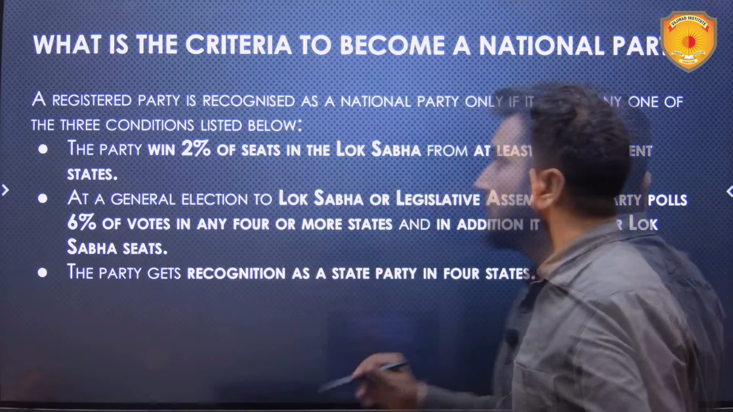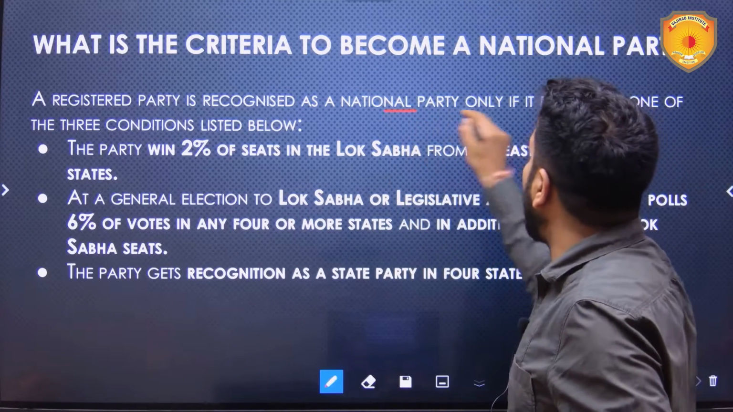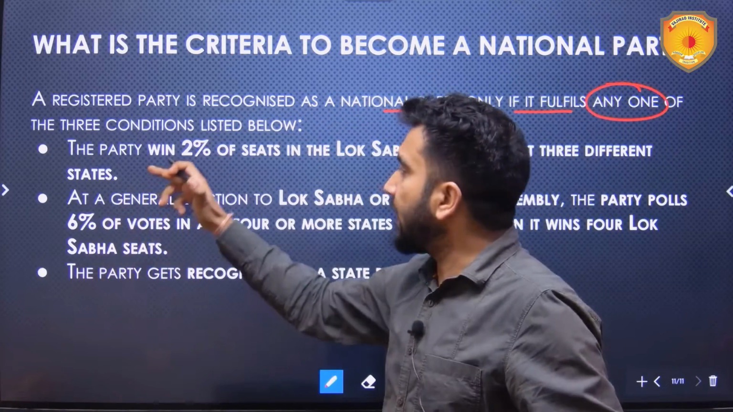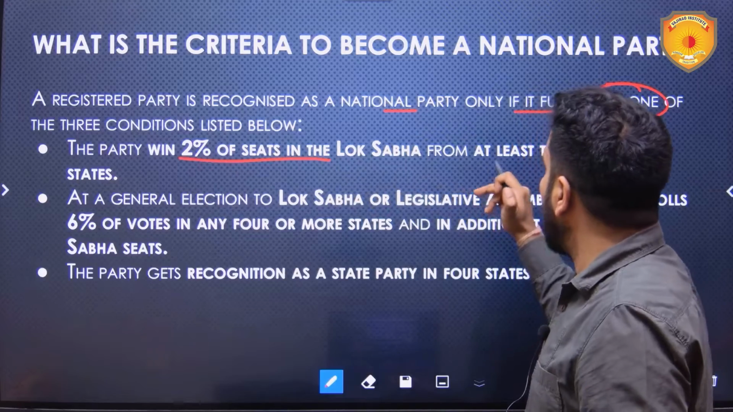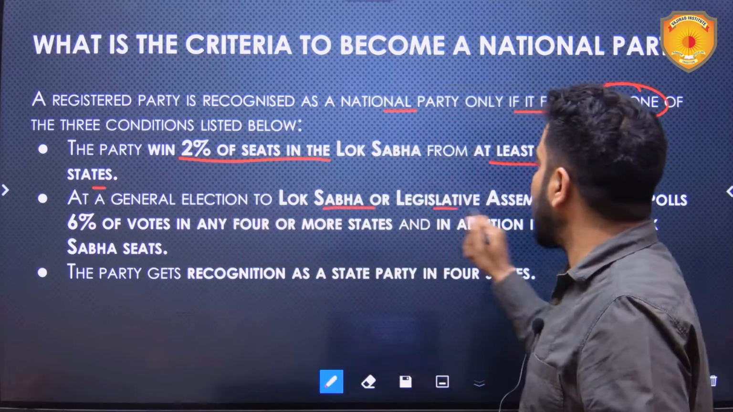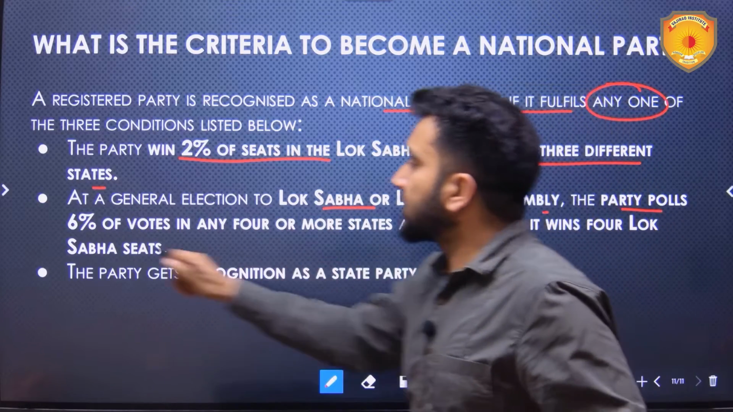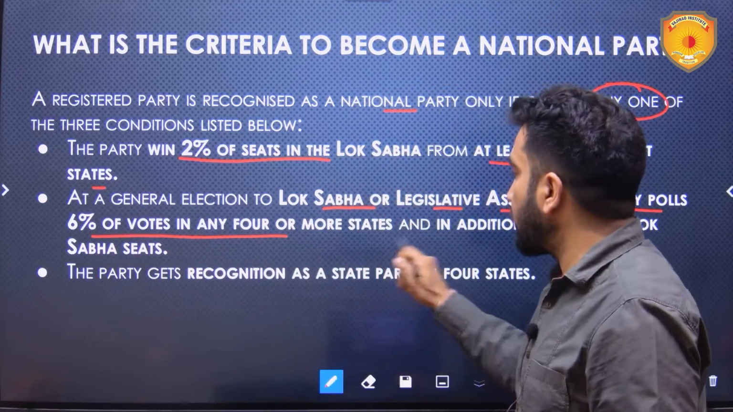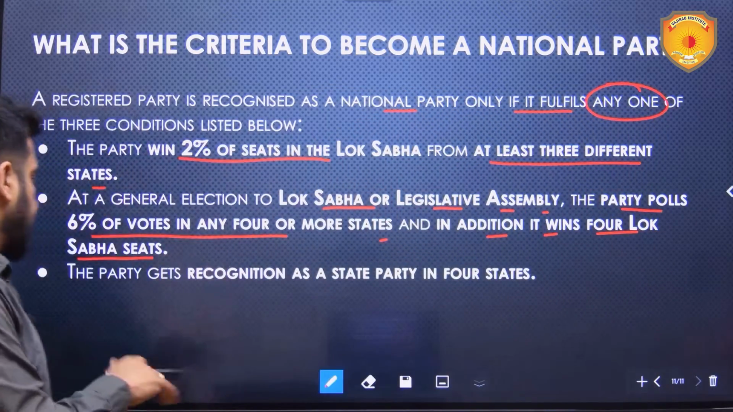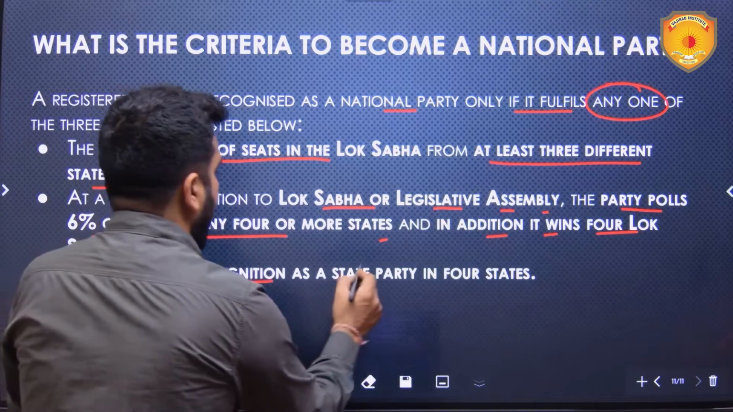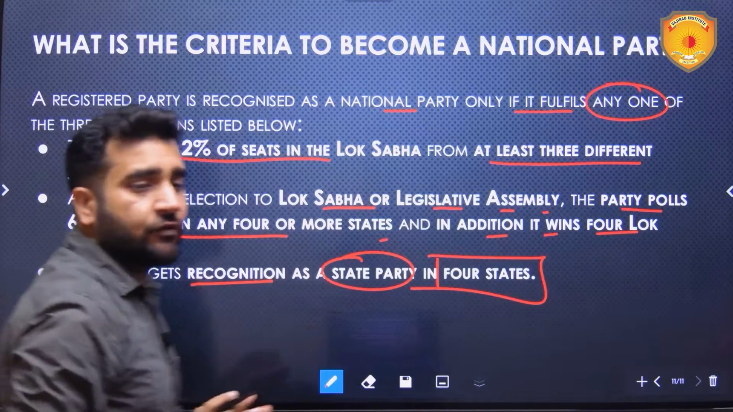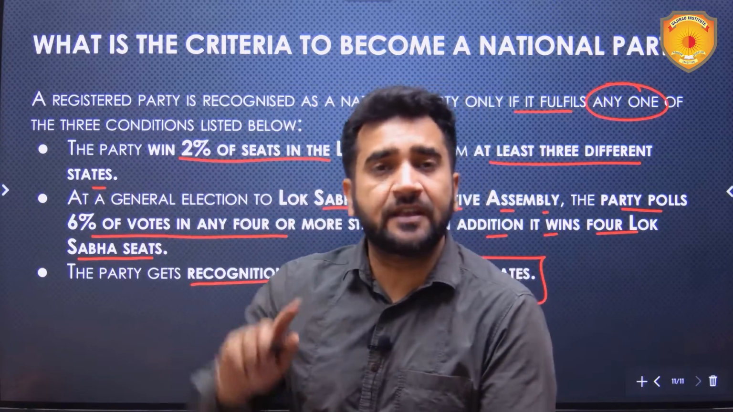Now, a registered party is recognized as a national party only if it fulfills, again, any one of the 3 conditions. First is, the party wins 2% of the seats in Lok Sabha from at least 3 different states. Second, at a general election to Lok Sabha or Legislative Assembly, the party polls 6% of the votes in any 4 or more states, and in addition it wins 4 Lok Sabha seats. And the third condition is the party gets recognized as a state party in 4 states. If any one of these conditions is fulfilled, that party will be recognized as a national party.